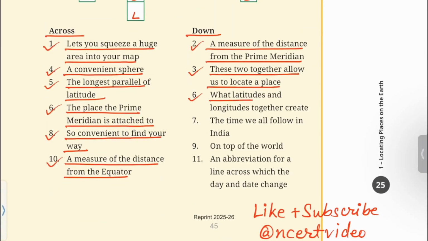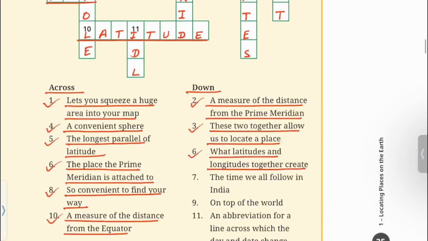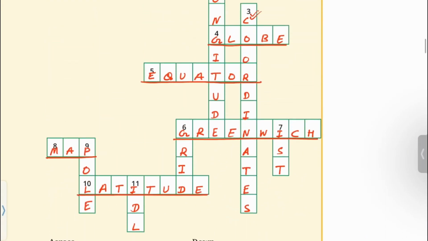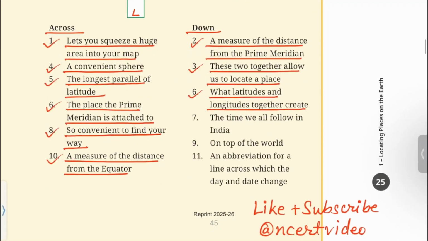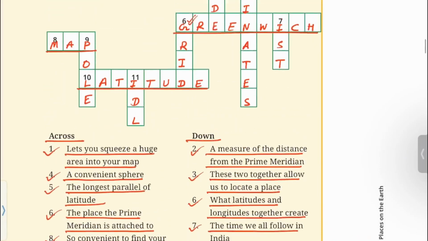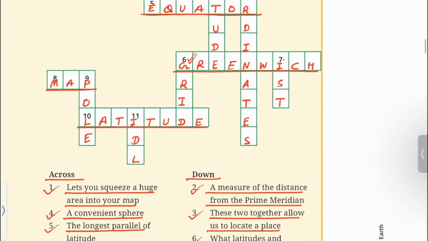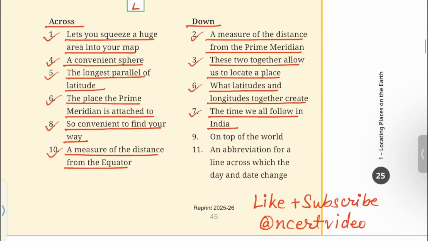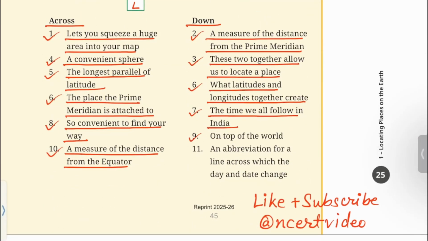6. What latitudes and longitudes together create. Grid. 7. The time we all follow in India. IST. 9.